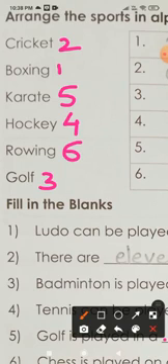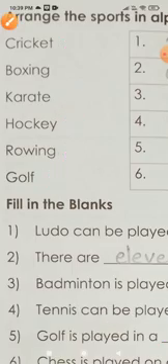And then later on, copy down correctly in the given columns. Now we'll not waste more time. We'll move to the next question. Have you written? Come on, write 2, 1, 5, 4, 6, 3. Correct. I repeat 2, 1, 5, 4, 6, 3. Okay? Come on, I'm moving to the next question.